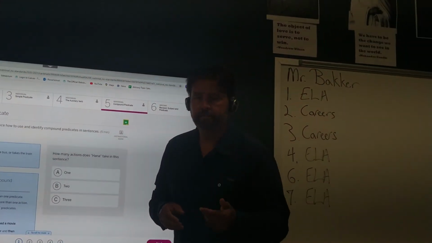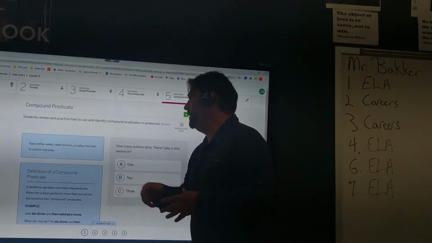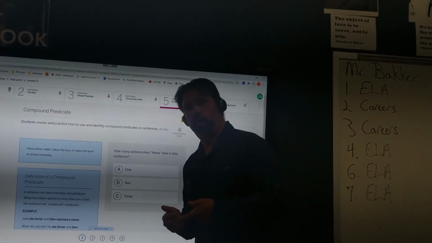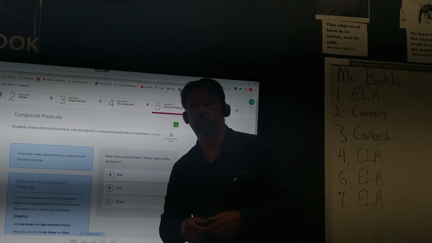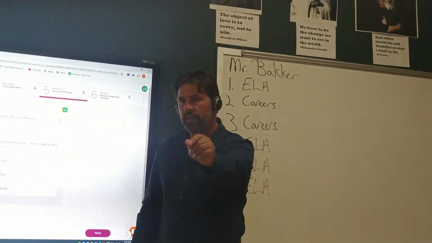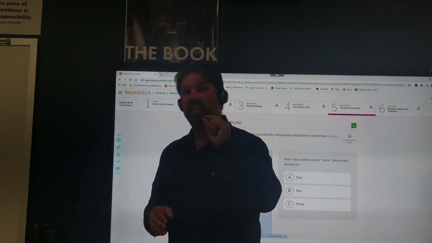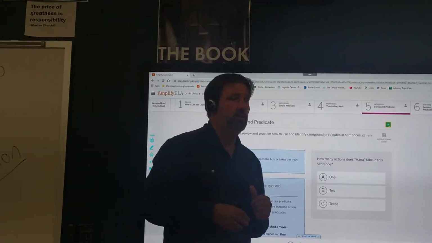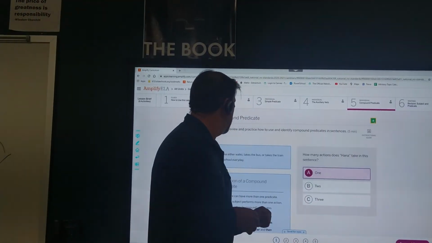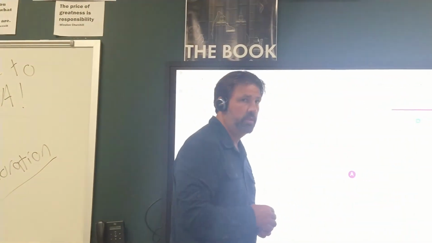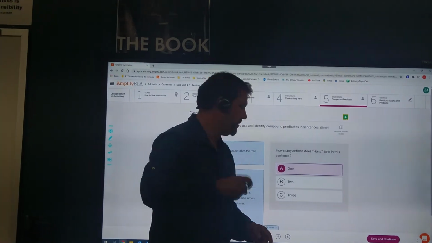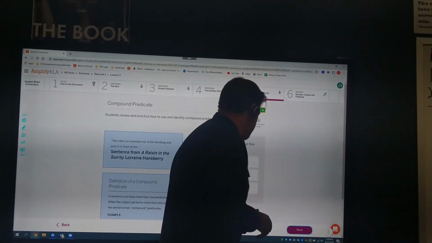You get it? So, Hannah either walks, takes the bus, or takes the train to school every day. How many things does Hannah do in this? She could do 3, but it specifically says either. So she only does one thing. She either takes the bus, takes the train, or walks. She doesn't do all 3. Make sense? Go ahead and hit save and continue. Go to the second one.